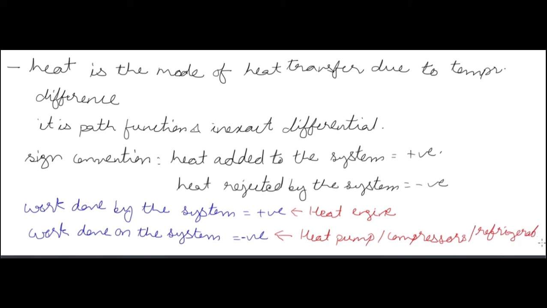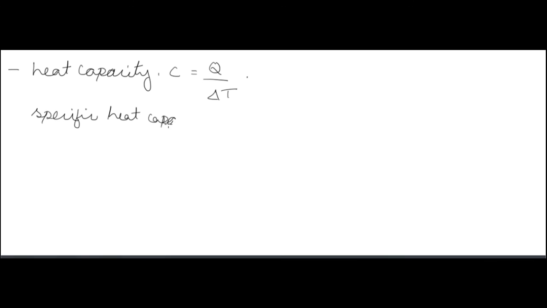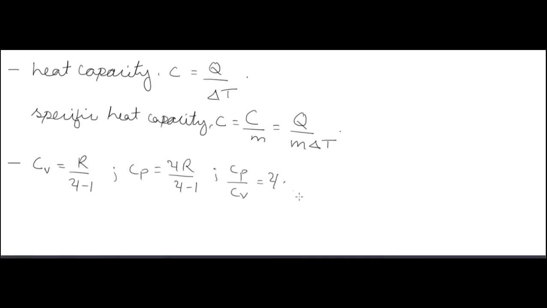Or refrigerators. Now heat capacity is equal to Q by delta T, where Q is the heat supplied and delta T is the temperature difference. If you are asked for a specific heat, it means per unit mass. Anything specific means per unit mass. So specific heat capacity is heat capacity per unit mass.